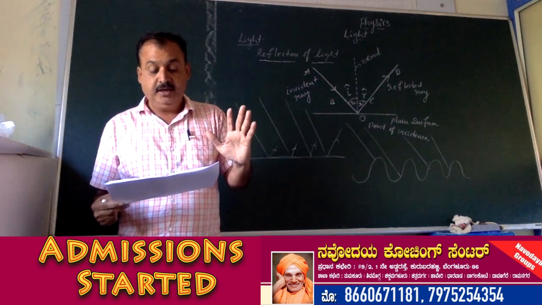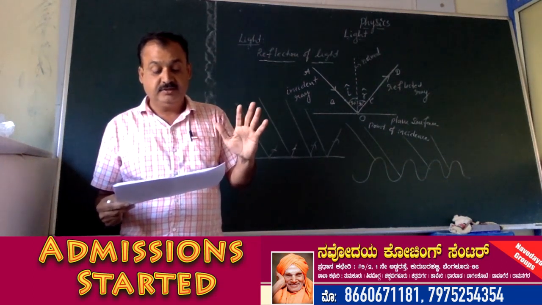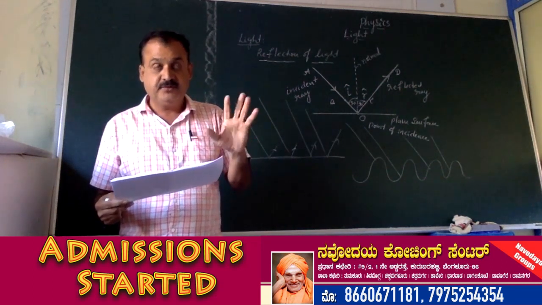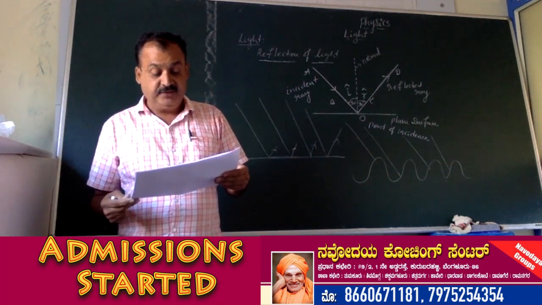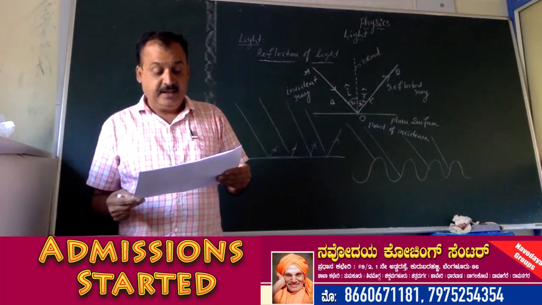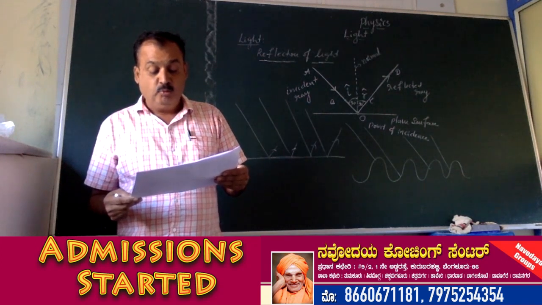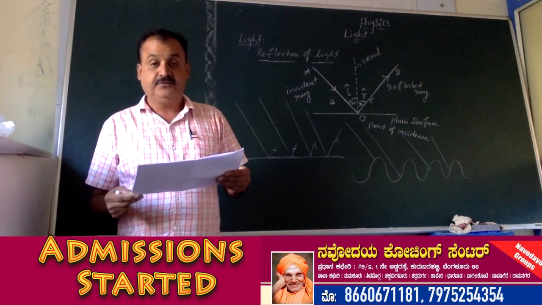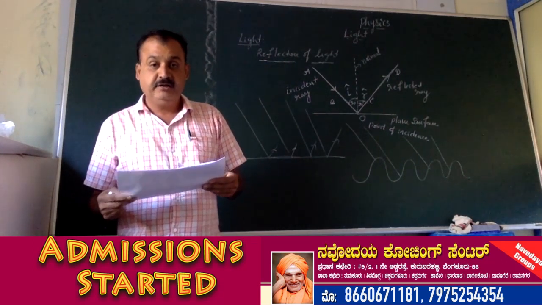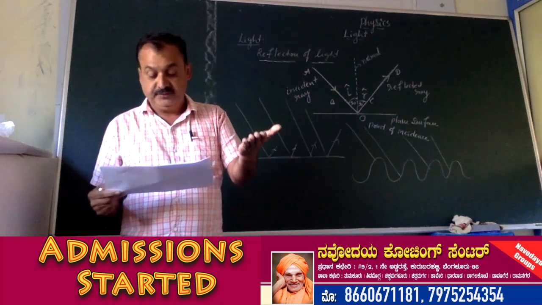So regular and irregular reflections of light. In that, the first point is when a beam of incident light is reflected as a parallel beam in one direction, regular reflection of light takes place from a smooth surface. So regular reflection takes place only on a smooth surface.